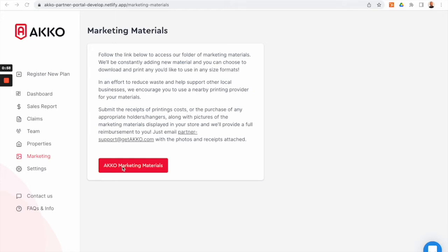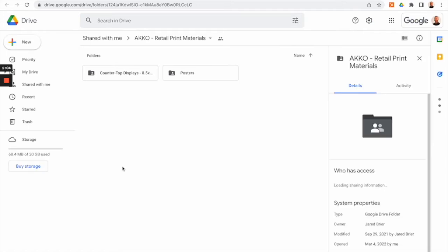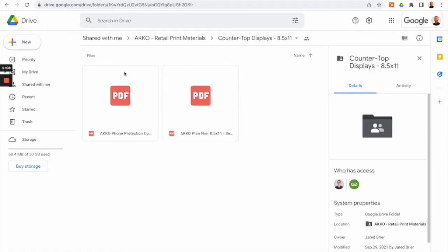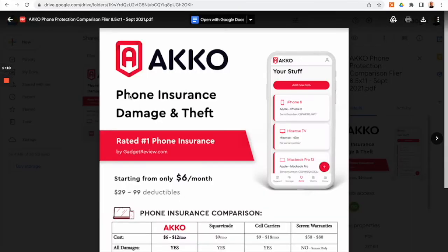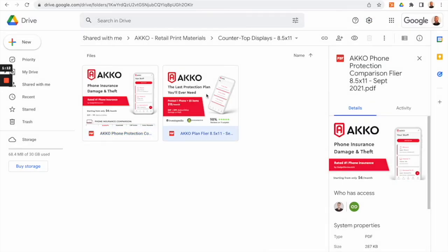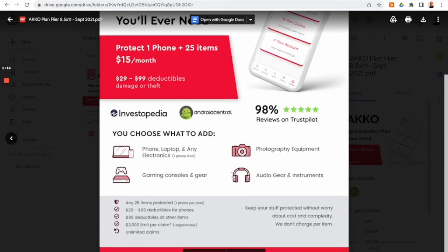Let's find out what we have for marketing at the moment to give you an example of how the Google Drive works. Click the red button. You'll be brought over to Google where you can see our different subfolders here. We have countertop displays. Here's another one.